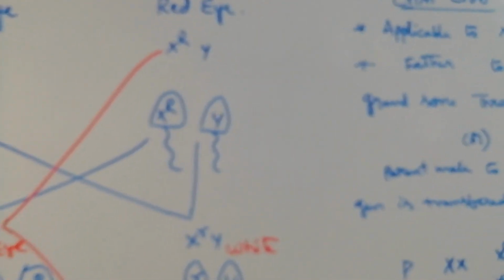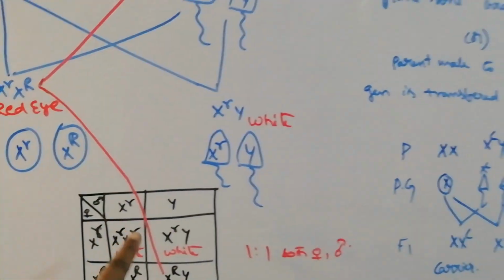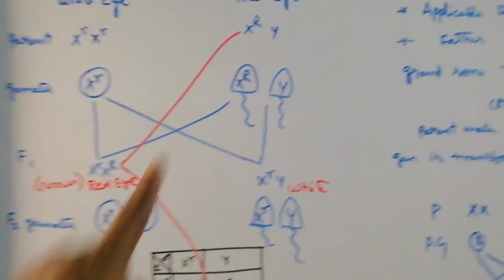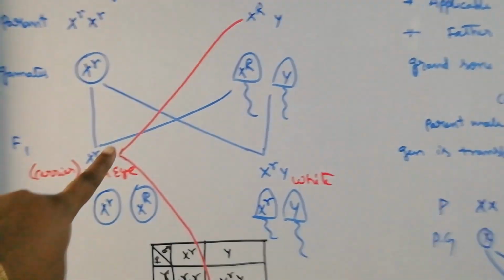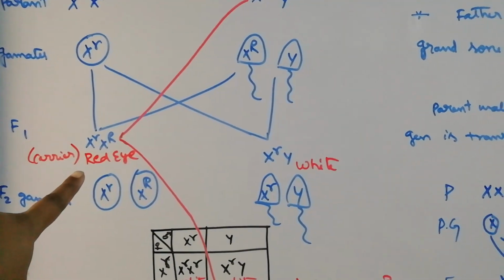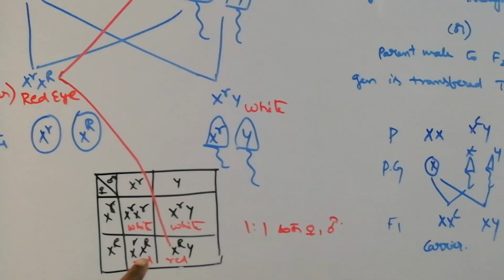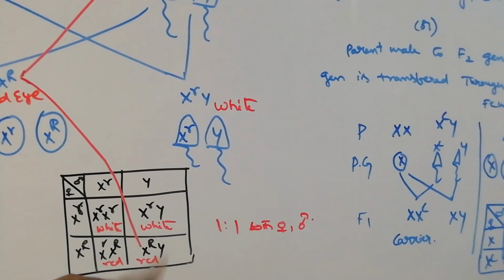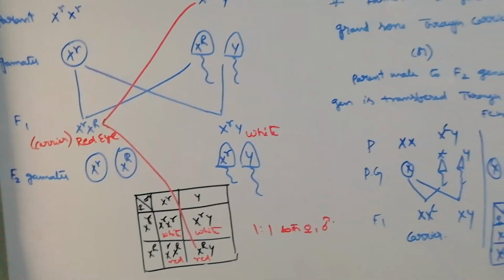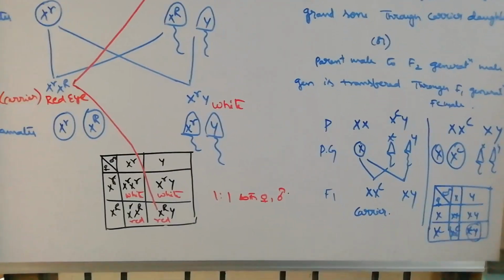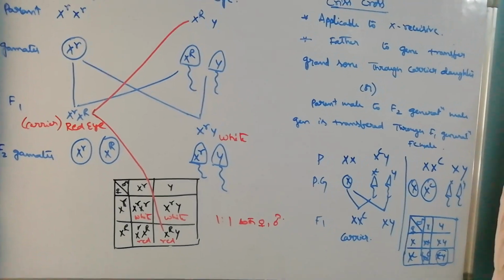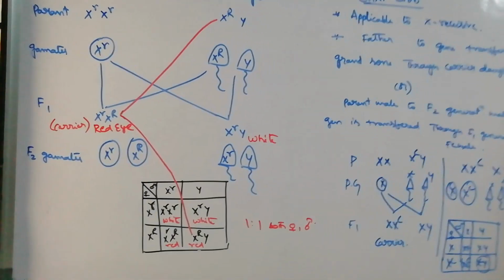What is crisscross? The father is affected, the daughter acts as a carrier, and it goes to the grandson. That means the parent generation is affected, the F1 female is a carrier, and the F2 male is affected. This is called crisscross inheritance, mainly applicable to X recessive disorders like color blindness.